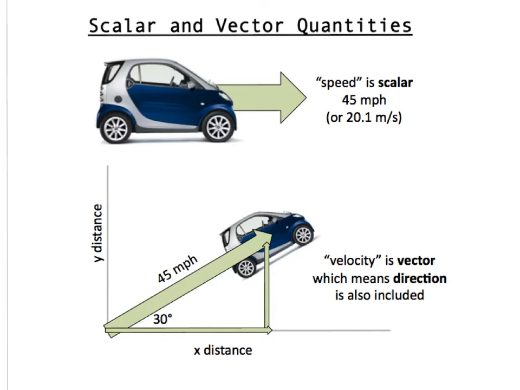We are not talking about the direction it's going, simply the magnitude. When we talk about a vector, velocity is a vector because not only are we concerned about the magnitude, like 45 miles per hour, we're also concerned about the direction. So a vector constitutes both magnitude and direction.